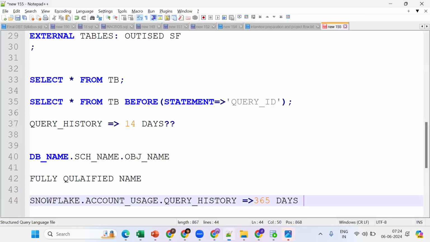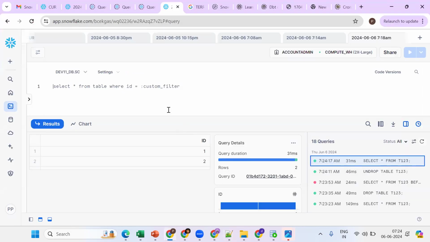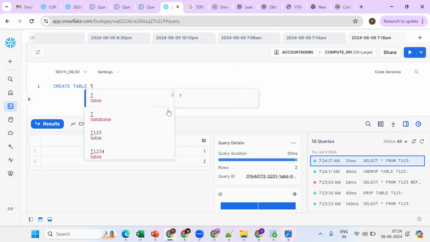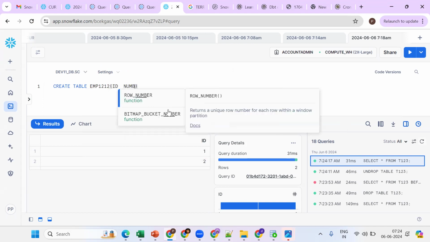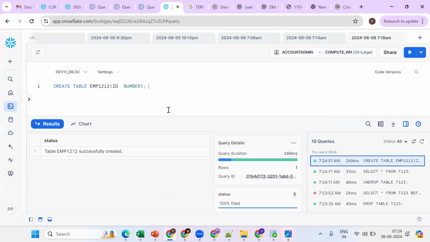Let me see one more concept. This is important. Like this only, the questions will be there. Now I am trying to create a table T1, with EMP ID number. What type of table is this by default? It's a permanent table. And what will the retention time be for all these tables by default? 1 day. Okay, now this is fine.